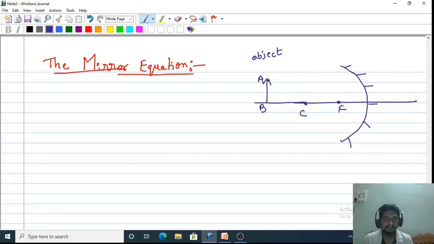One is parallel to the principal axis, and the other is passing through the center of curvature, a little bit deviated, try to understand. So here, otherwise I'll remove it. Okay, sorry. Once again I'll draw here, sorry.